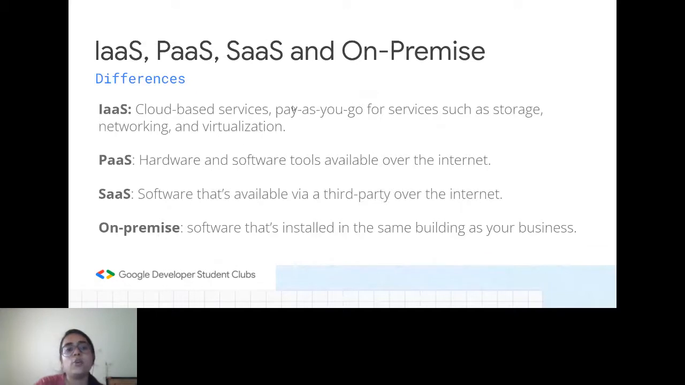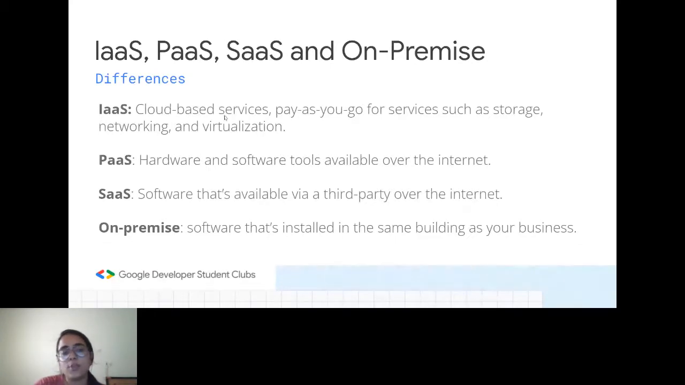All right. So IaaS is infrastructure as a service. As we have seen before, this is pay as you go, in the sense that you pay based on how much data you're using, or for what reason you're using it. Accordingly, you will be paying for this kind of cloud-based service.